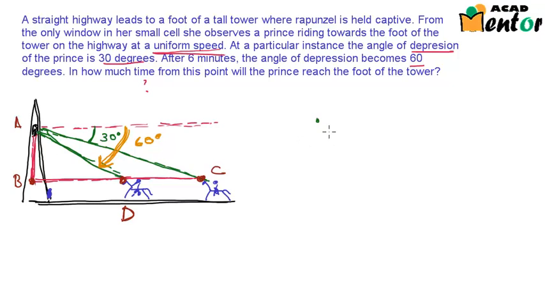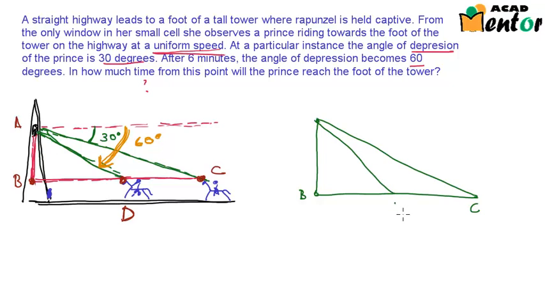So here, this is point A, this is point B, this one is point C, this one is point D. This was A, and this is the horizontal line. We know this angle is 30 degrees and this bigger angle is 60 degrees. This angle here at angle B would be 90 degrees. So once we have the figure, the question is pretty easy to solve. Now we have to find out in how much time would the prince cover this distance BD.